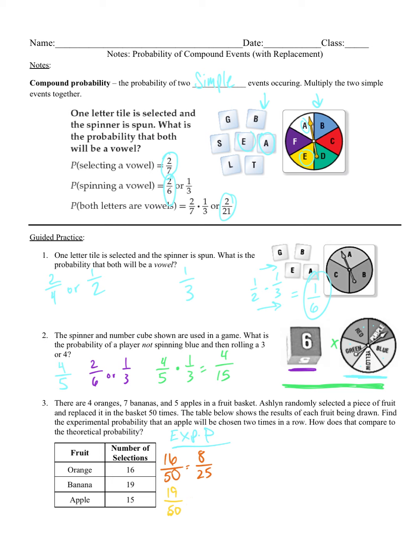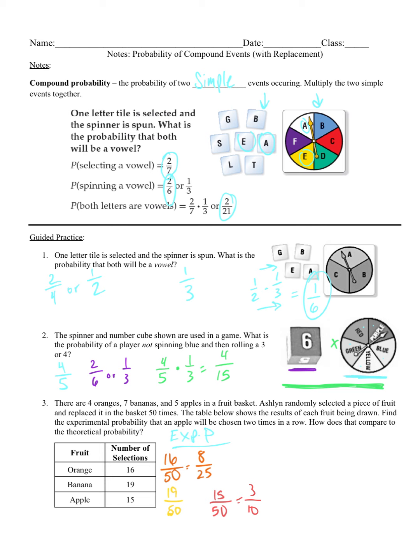All right, and then last one, apple. Let's get a red. And we will say that that was 15 over 50, which we could simplify by dividing by 5, which would give us 3/10. All right, so there are the experimental probabilities of each of these individually happening, okay?